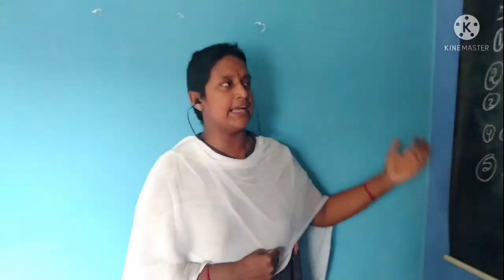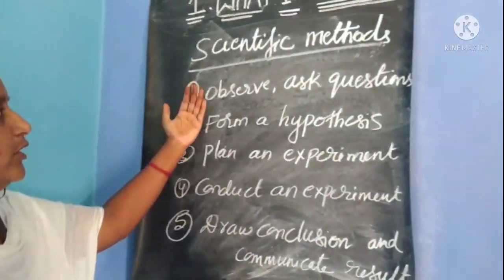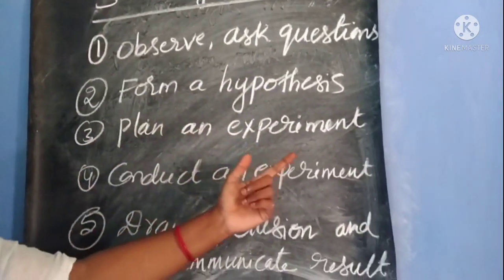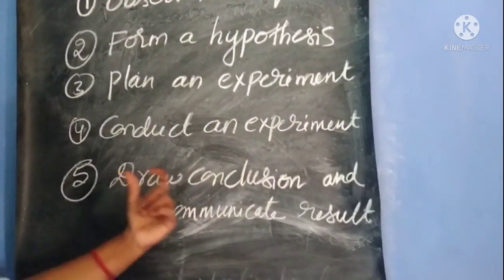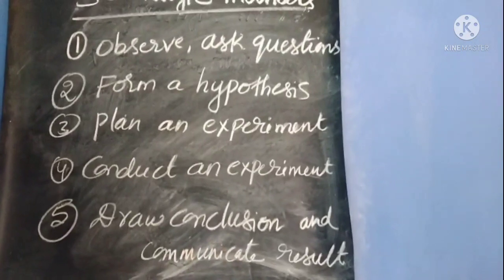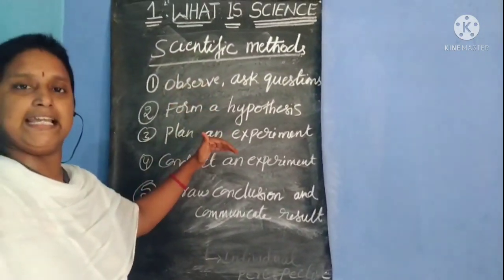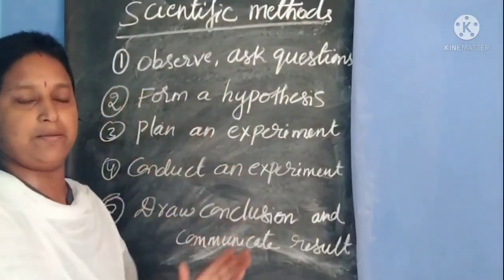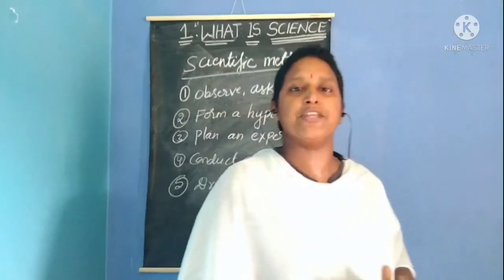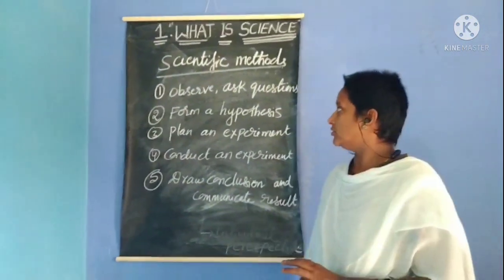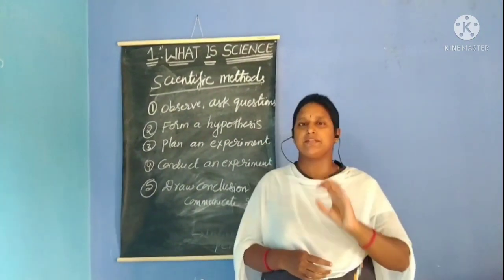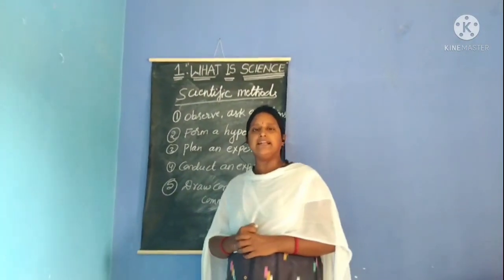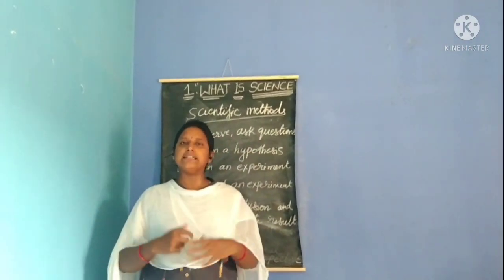So here we have the scientific method. First one, observe and ask questions. Second one is form a hypothesis, plan an experiment, conduct an experiment, draw conclusion and communicate the result. Each one we will discuss in detail with an example. Okay children? So the way of doing experiments or the way of exploring science is called scientific method. The first step is observe and ask question. Okay, we'll take a general example.